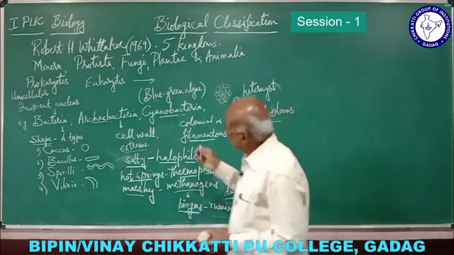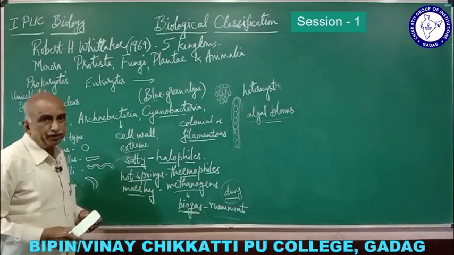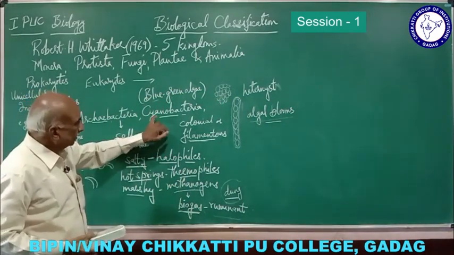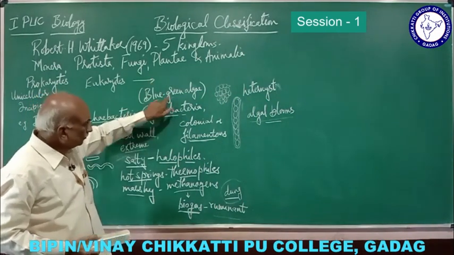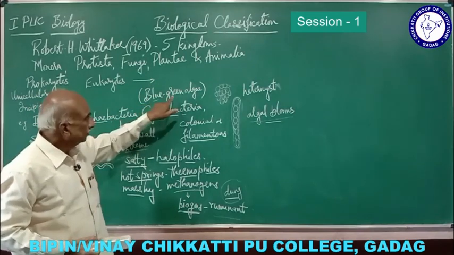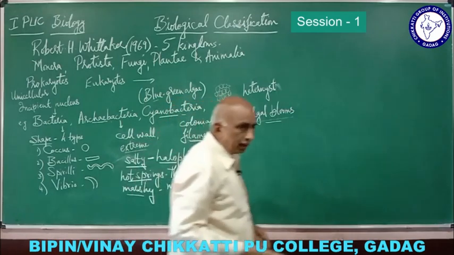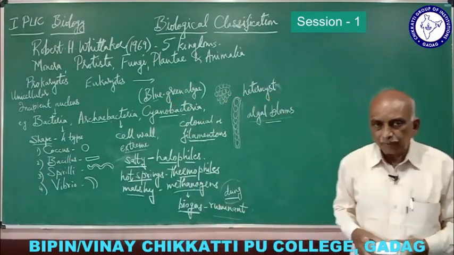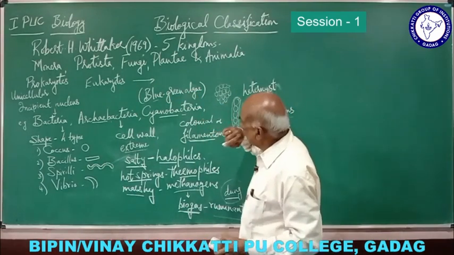And this cyanobacteria, cyano actually means blue, a Greek word. As they are blue and green in color, they contain a blue pigment called phycocyanin. They contain the green pigment, chlorophyll, and that is why they appear blue and green in color. That is why they are called blue-green algae.